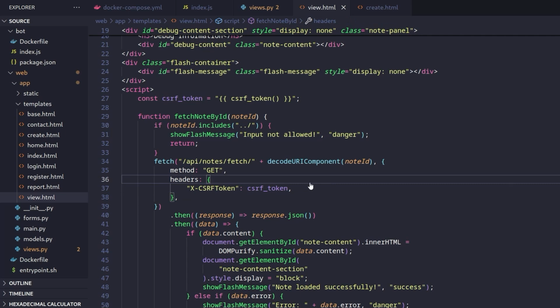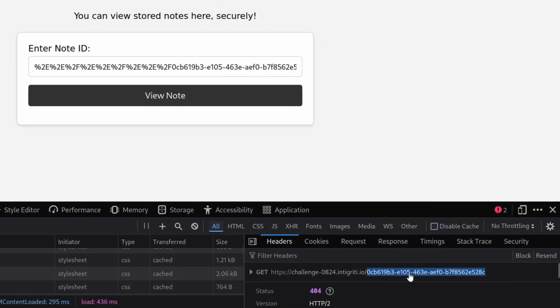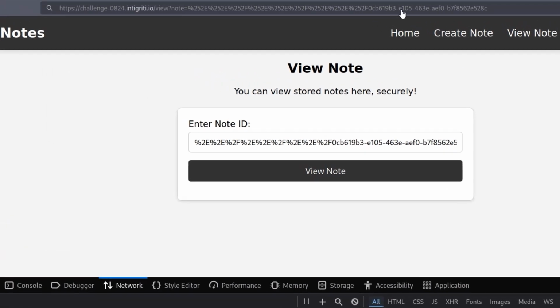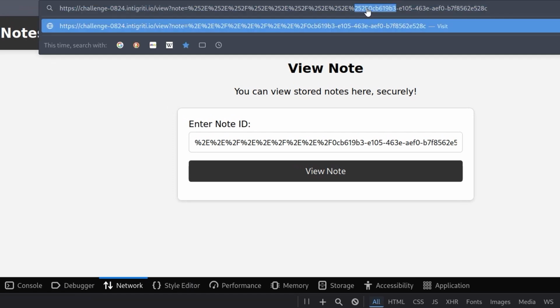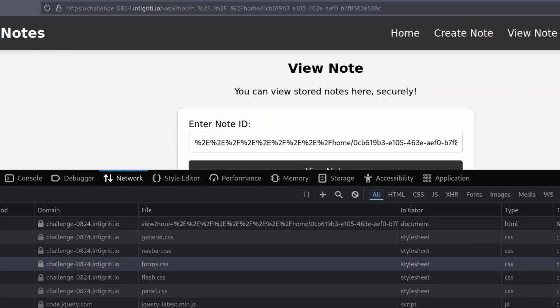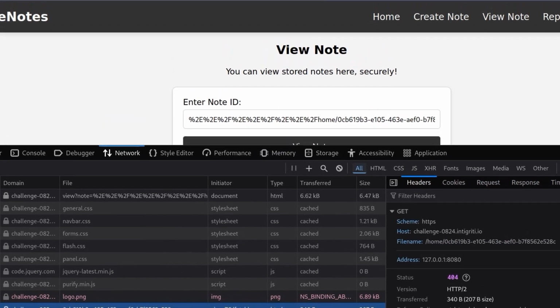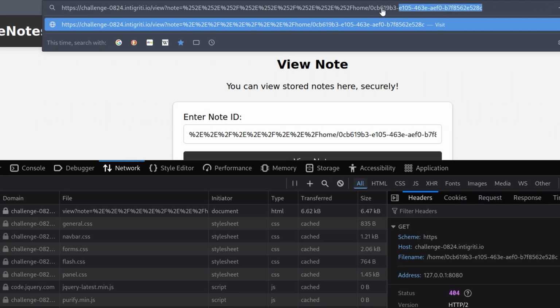So before we look for some interesting endpoints to traverse to, we first need to deal with the issue that we have where the note ID is appended to the end of whatever endpoint we go to. So just to demonstrate this, let me change this. Let's add the home directory in here. So we're going back 3 directories to home. But of course, whenever we load this, the same thing is going to happen. Notice if we go down here, we've got a 404 because it's accessing home/ and then this path that doesn't exist. But we need the valid UUID at the end. We need that to be part of the note parameter.